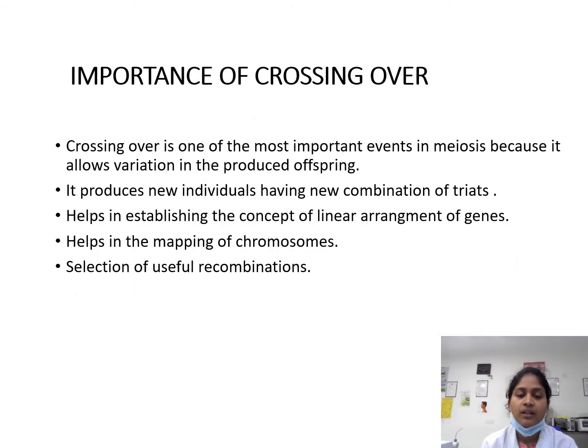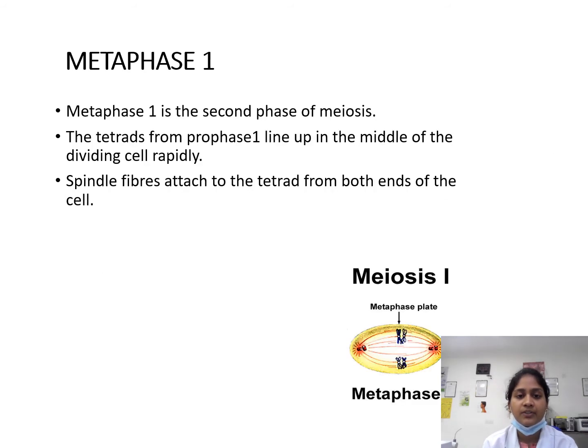Importance of crossing over. Crossing over is one of the most important events because it allows variation in produced offspring. It produces new individuals having new combinations of traits. It helps in establishing the concept of linear arrangement of the genes. It also helps in the mapping of the chromosomes and selection of useful recombinations.